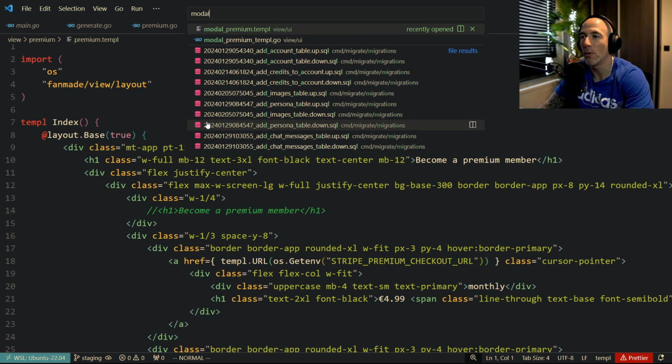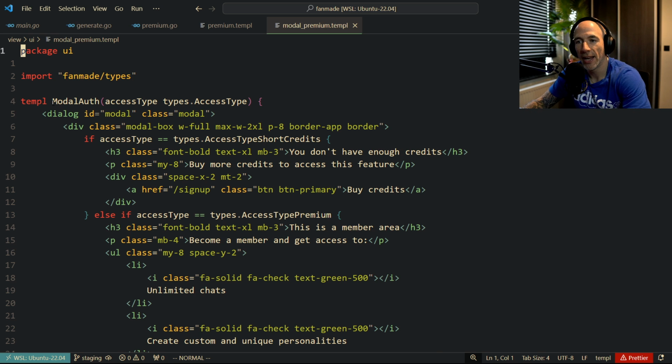Model. Let me open up my model here. For example, a cool thing I did is the model out, which basically is going to generate stuff based on the access type.